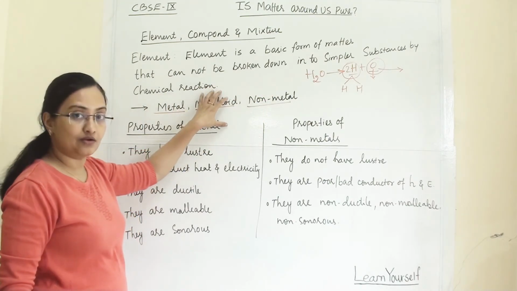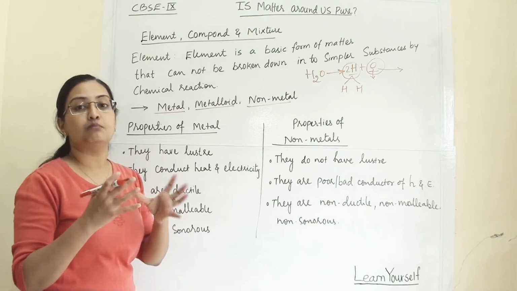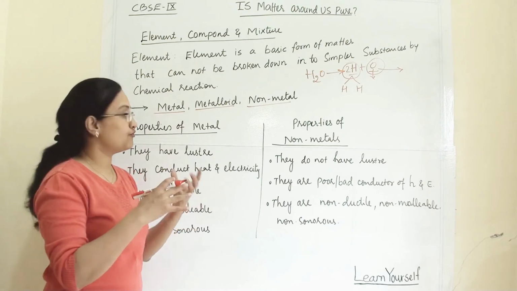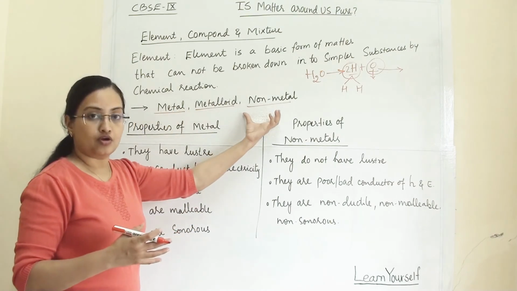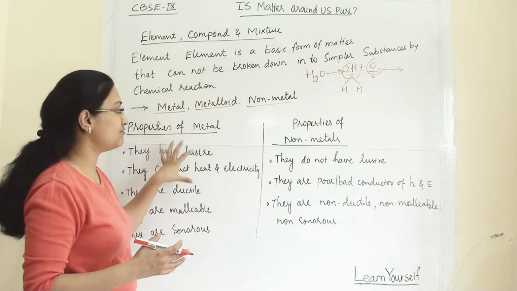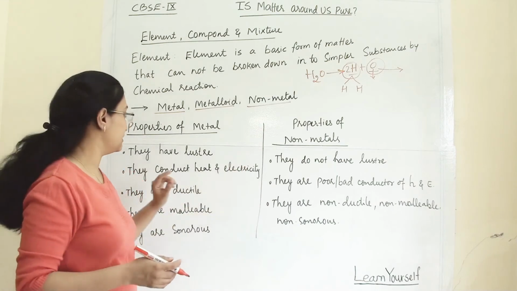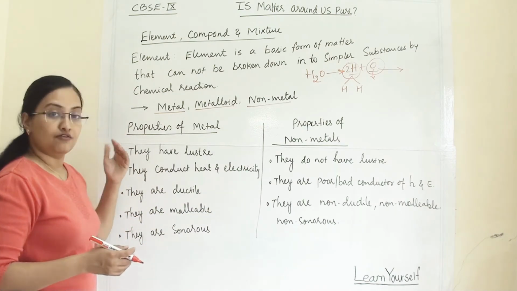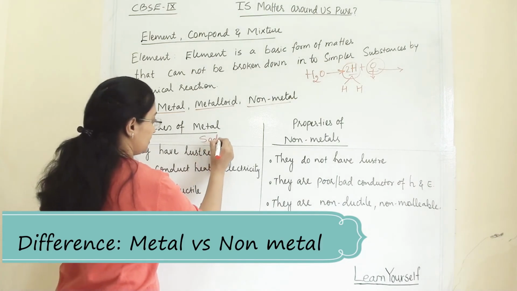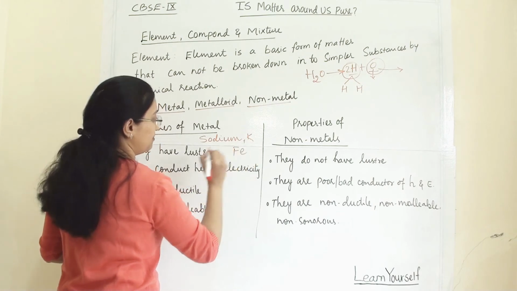Now what are metalloids? Metalloids are the elements which are in between metal and non-metal. They possess properties of both metal and non-metal. Here we are discussing the properties of metals and non-metals in detail. So what are metals? For example, we know metals like sodium, potassium, iron, and many more.